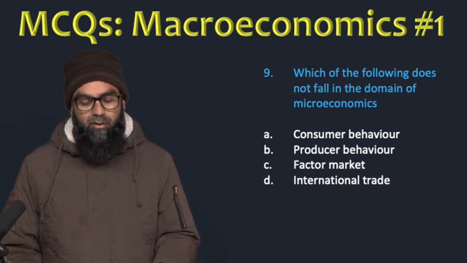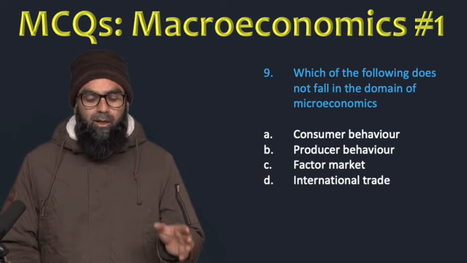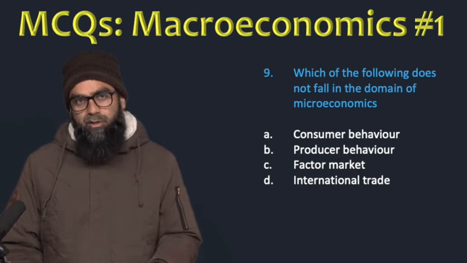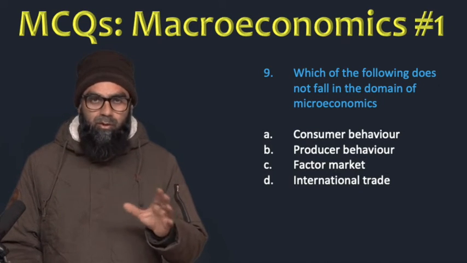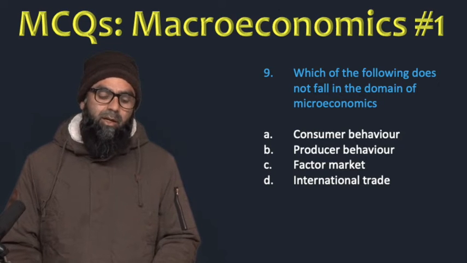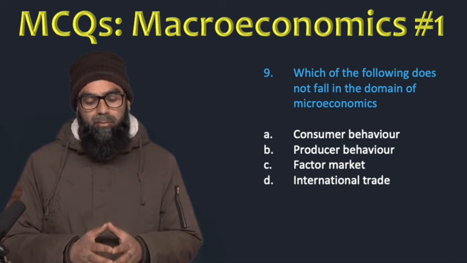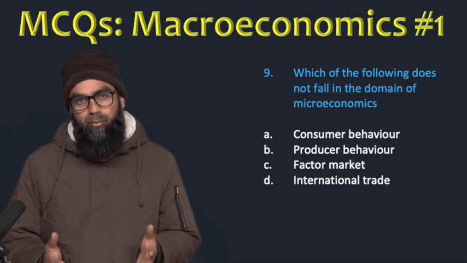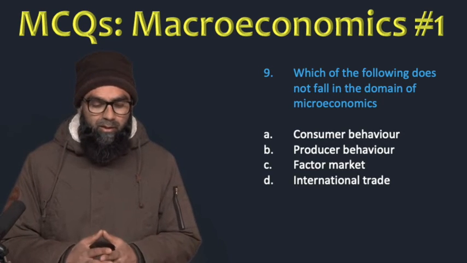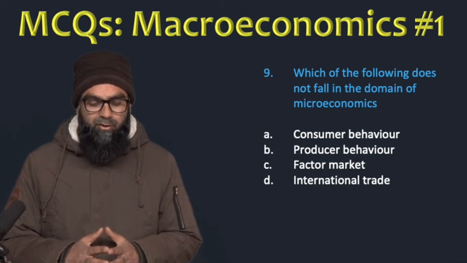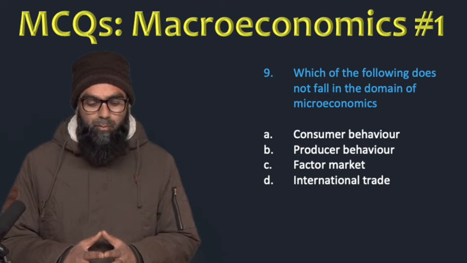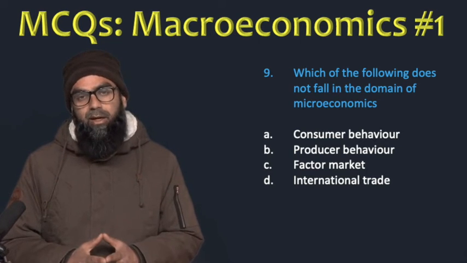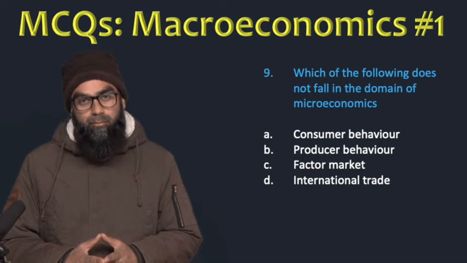Consumer behavior, we study it in microeconomics, therefore it is not the option. Producer behavior, we study this in microeconomics. Factor market is also studied in microeconomics, how the price and output are determined in factor market, factor prices, how they are determined. And the D part is international trade, which is actually studied in macroeconomics or open economy macroeconomics or international trade, which is a separate subject now in economics. So the most appropriate answer in this case is international trade, because this is a subject which is not taken up in microeconomics.